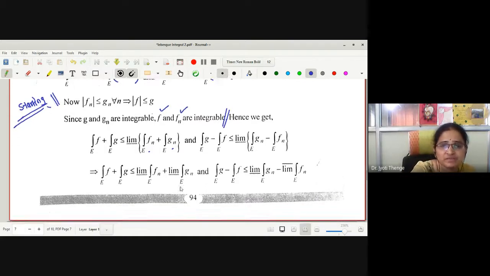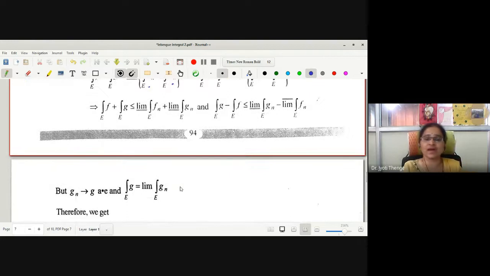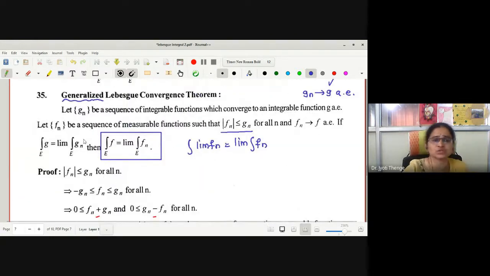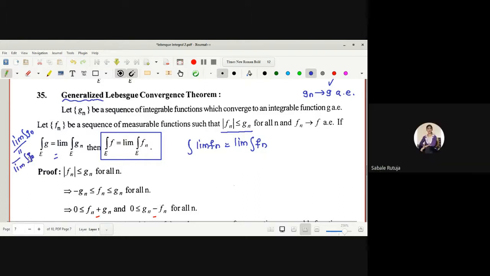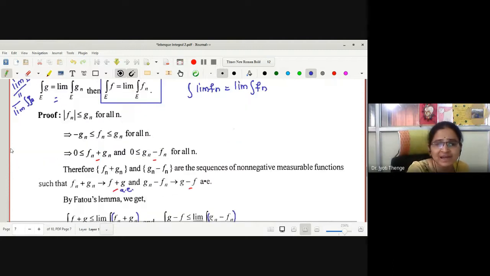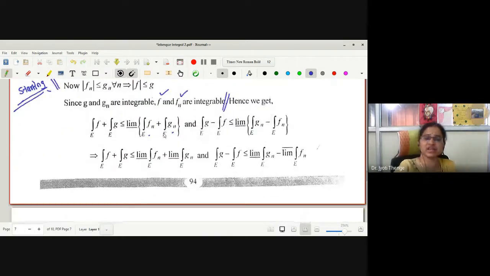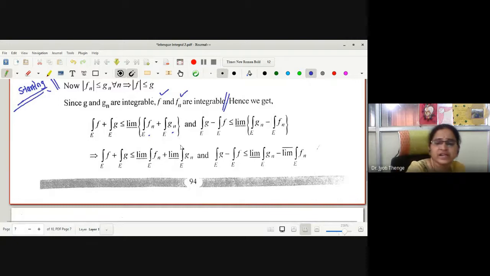We will see the first half part only. What is the value of limit inferior integration Gn? It is given in the statement that integration G is the limit of integration Gn. May I say limit inferior integration Gn is equal to limit superior integration Gn? Therefore, what is the value here? Limit inferior integration Gn, is it integration G simply?